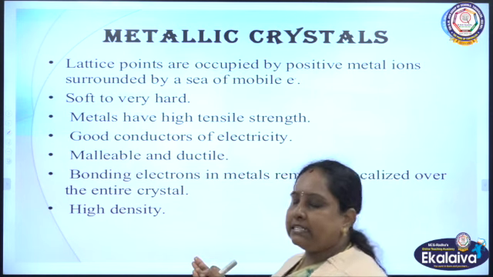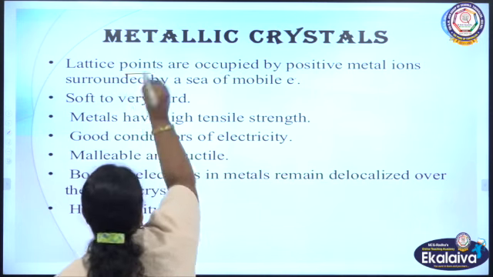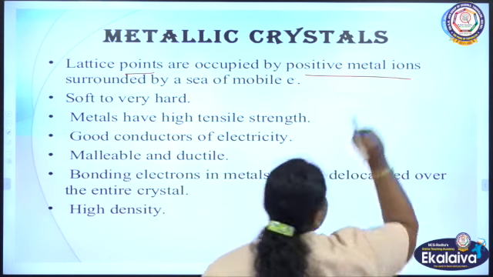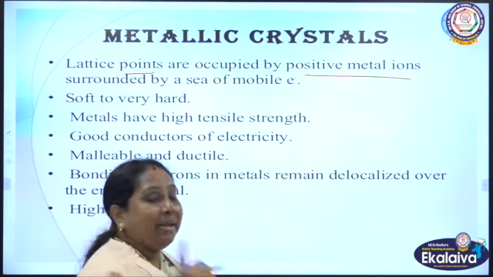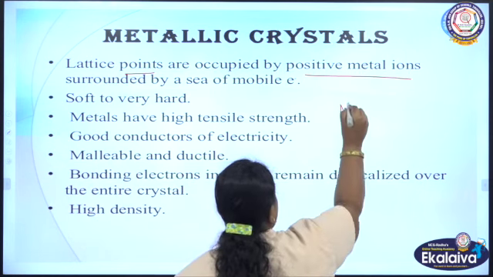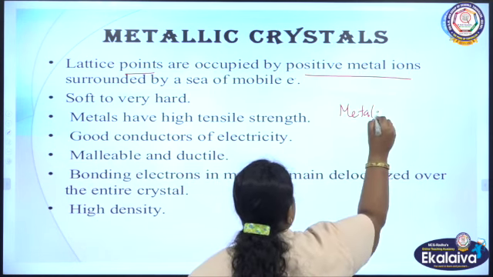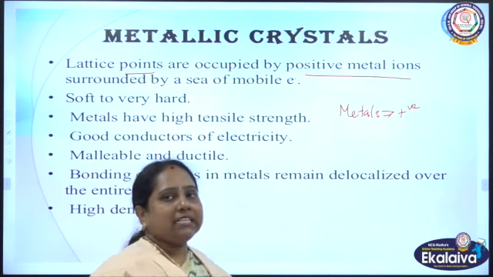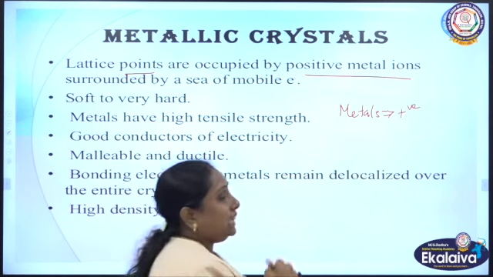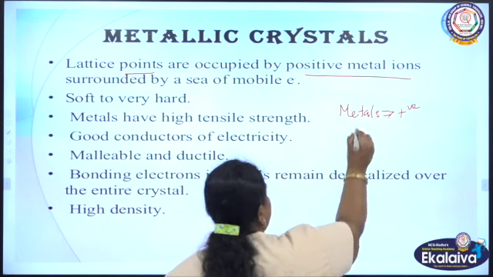In these metallic crystals, the lattice points are occupied by positive metal ions. As it is said, metals are electropositive, isn't it? So, why is it called electropositive? They have the tendency to donate electrons.